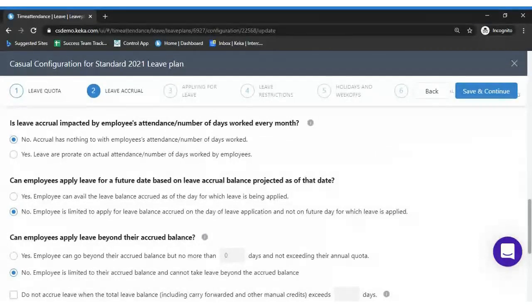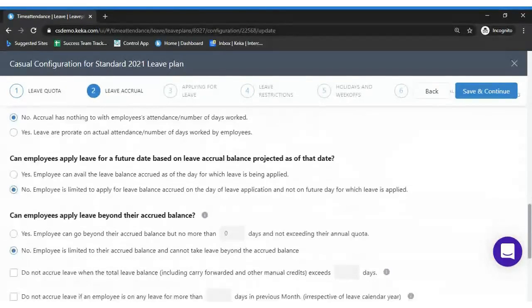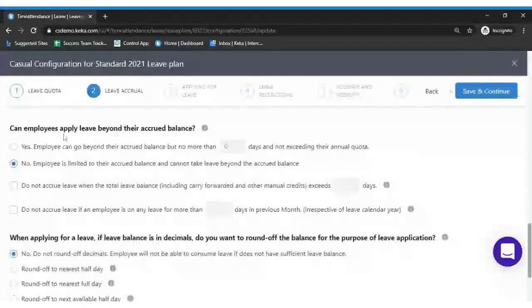In case you don't want to allow employees to apply except for the leave accrued balance, then you need to select the second option, which is no, employees limited to apply for leave balance accrued on the day of leave application and not for the future date for which leave is applied. Right. So moving on to the next option, which is can employees apply leave beyond their accrual balance? Right. So can employees go beyond their accrual balance but not more than 0 days?